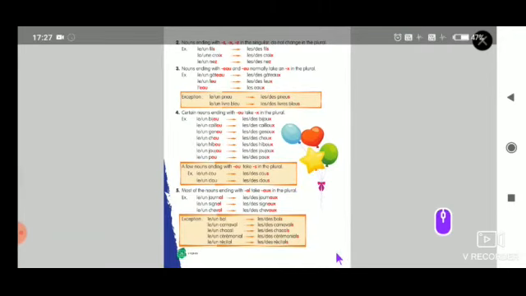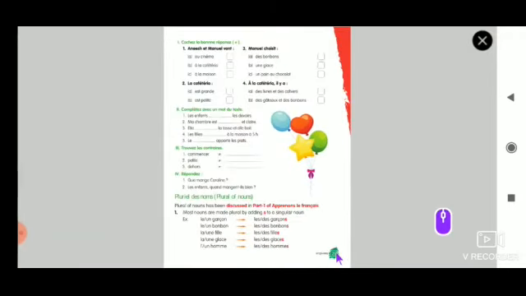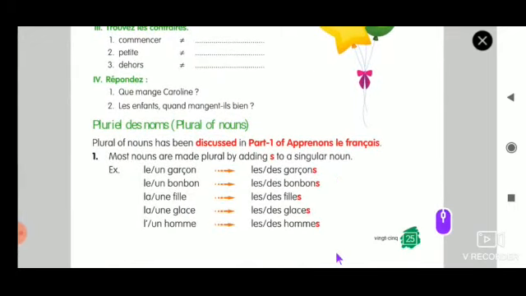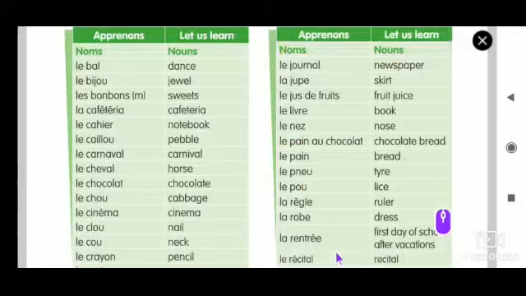So hope you understood today's concept. This is the main concept for today: pluriel des noms. Today's online test will be based on this exercise which I have taught today, and the rest we will do a small revision or recap of whatever we have seen so far. We'll revise the apprenom once because it's been a long time.